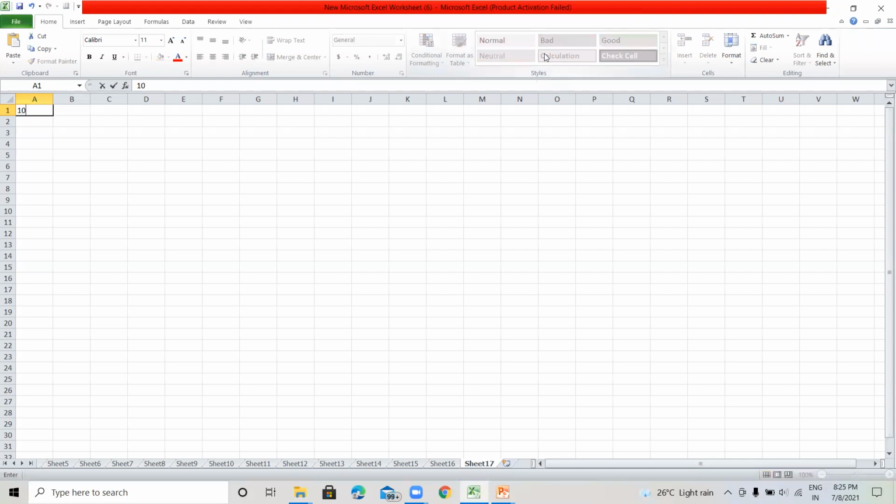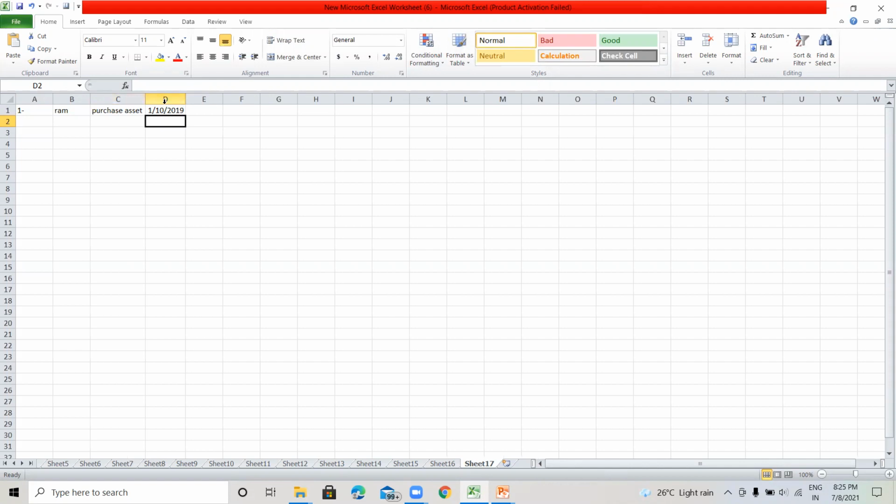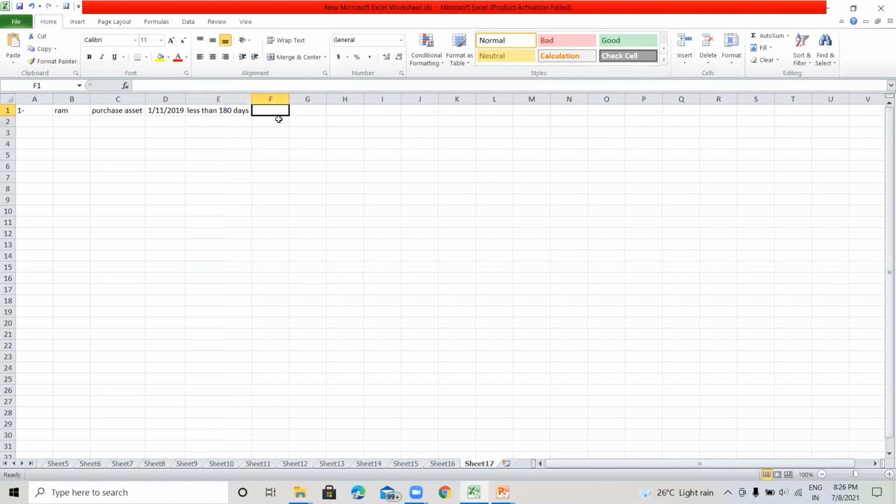Means, for example, Mr. Ram purchased assets on 1st October 2019, means October to March, October, November, December, January, February, March. So it is less than 180 days. In this situation, the normal rate of depreciation is 10%.